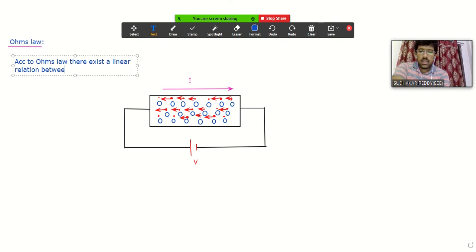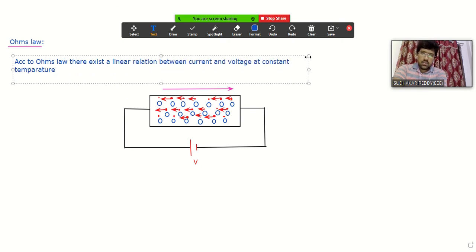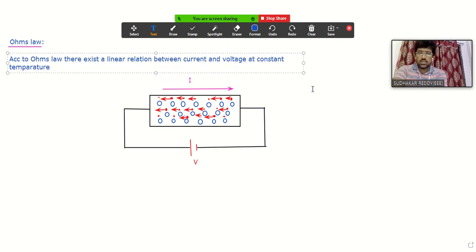between current and voltage at constant temperature. If you want to consider Ohm's law, definitely we need to consider this condition, that it should be at constant temperature only. Then we can check whether this statement will be satisfied by this circuit or not. So, according to Ohm's law, there exists a linear relation between current and voltage at constant temperature.